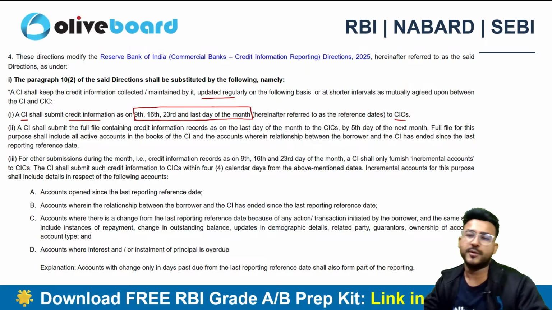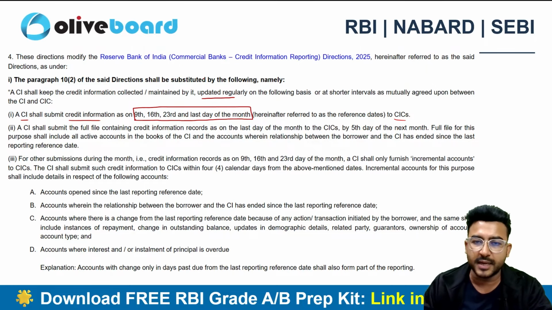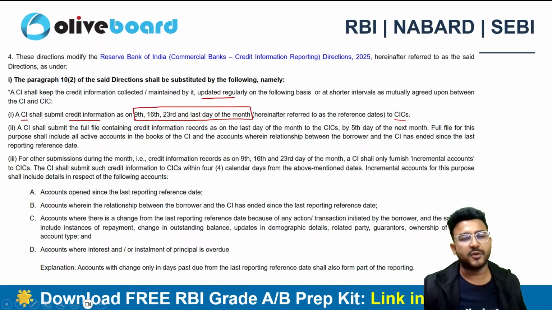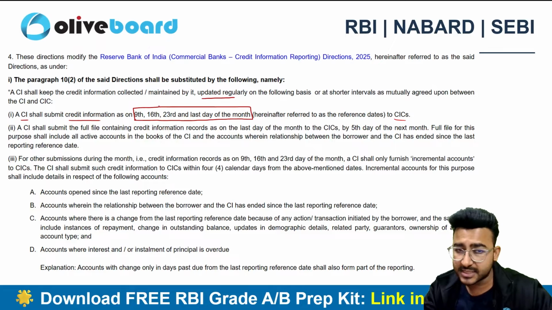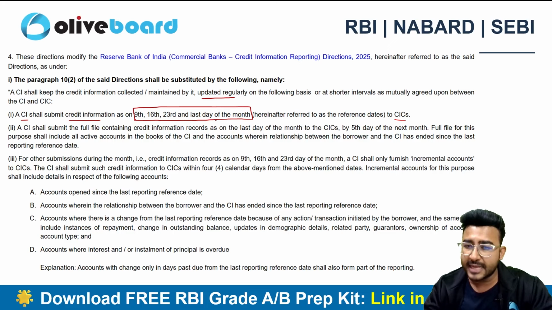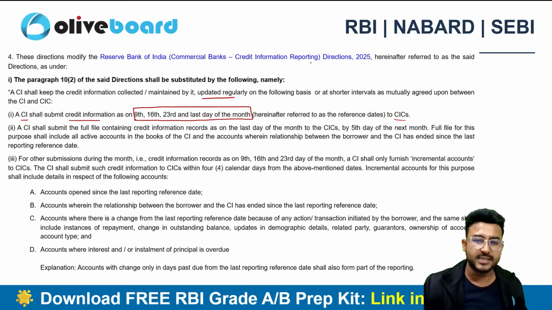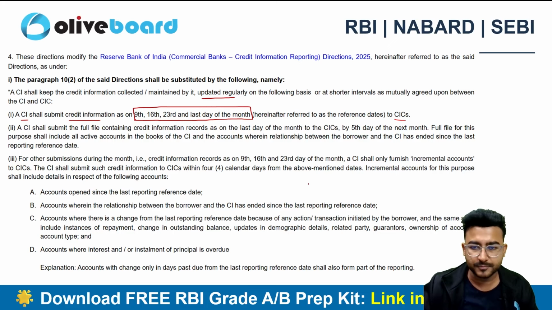So from now onwards, we need to report the incremental data on a weekly basis, right? The credit institutions will be submitting the credit information as on 9th, 16th, 23rd and the last day of the month to the CICs. Now how are the credit institutions going to submit the data?